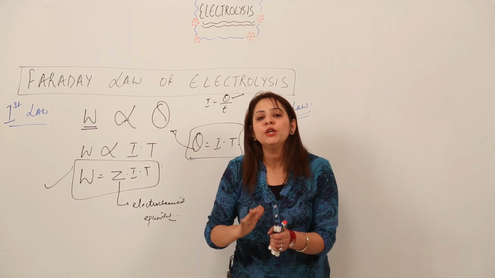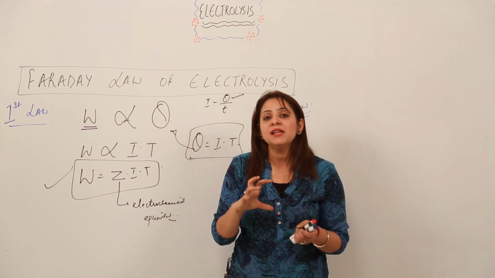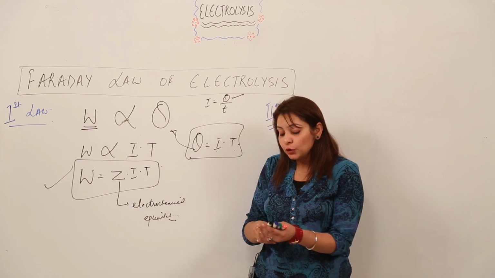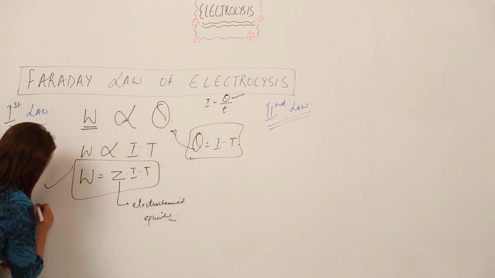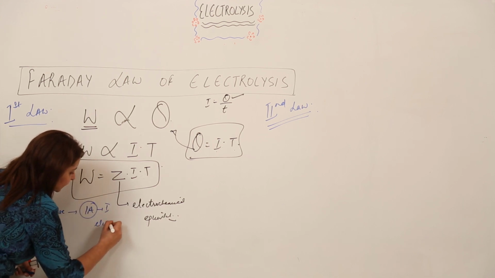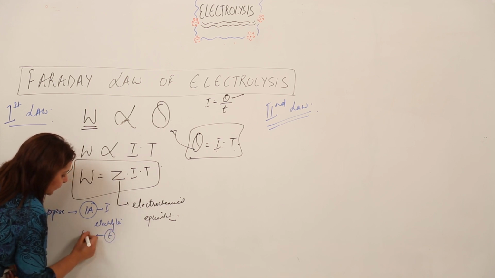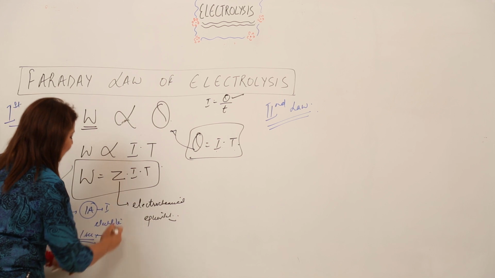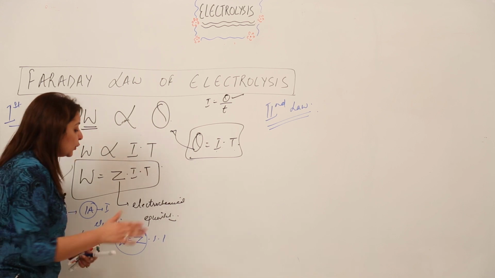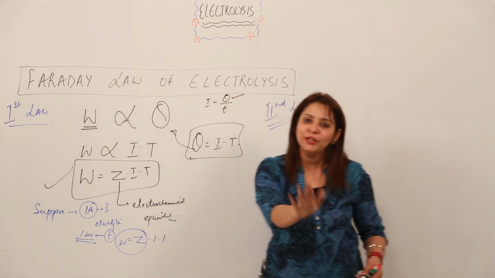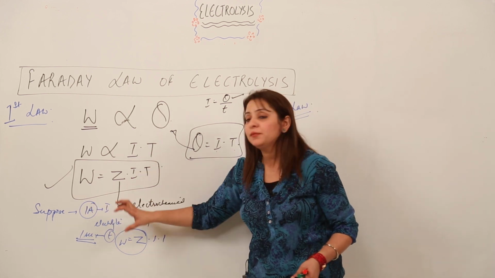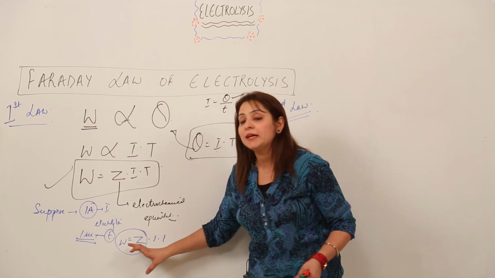After doing this, whether the question asks you or not, you need to define this electrochemical equivalent as well. So how will you define it? Suppose I pass 1 ampere current through an electrolyte and this current passes for a time of 1 second. If I put the value in this equation, I will get W is equal to Z. So you need to write that. Just suppose the current to be 1 ampere and the time for the passage is 1 second, then you will get that W is equal to Z.